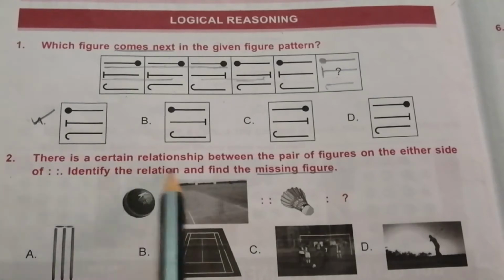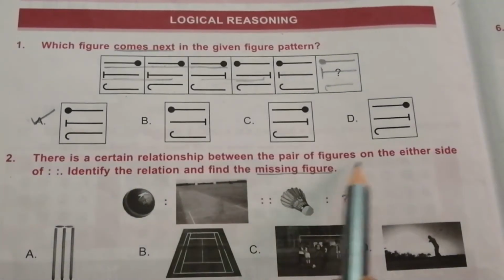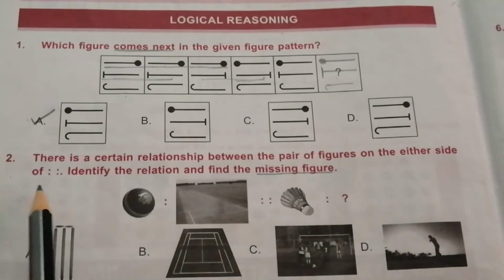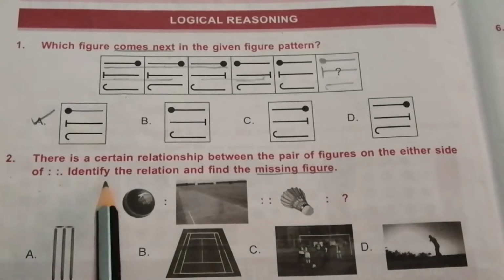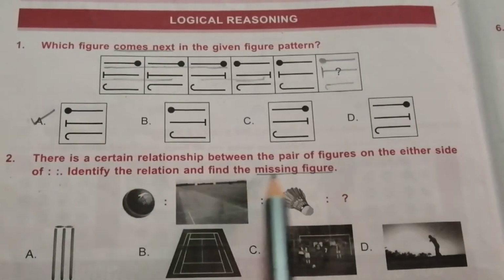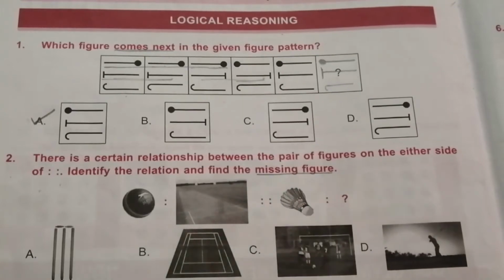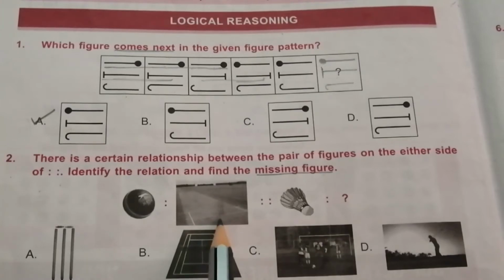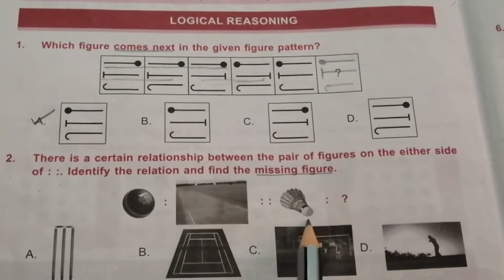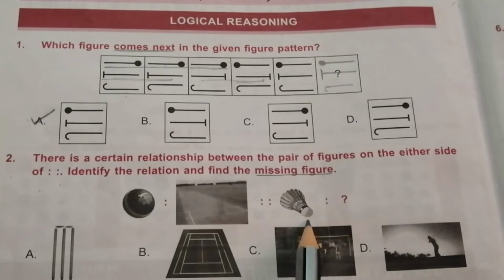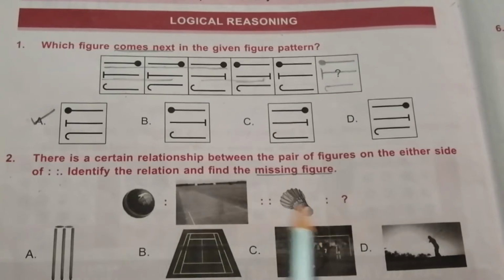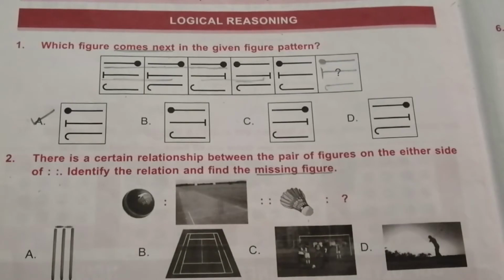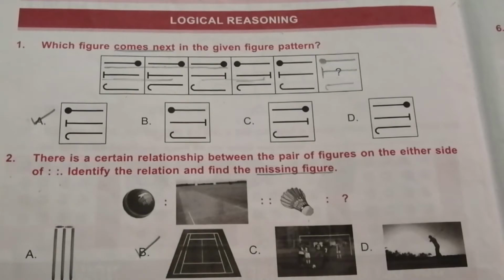2. There is a certain relationship between the pair of figures on either side of the proportion. Identify the relation and find the missing figure. And this is the ball and this is the cricket ground. And this is cork. It is related with badminton. So the answer is badminton court. The answer is B.